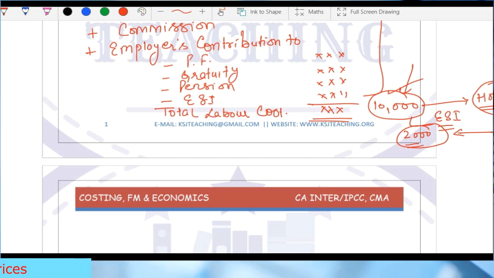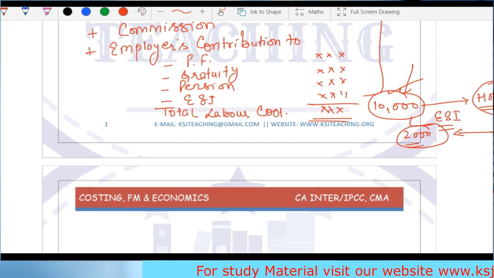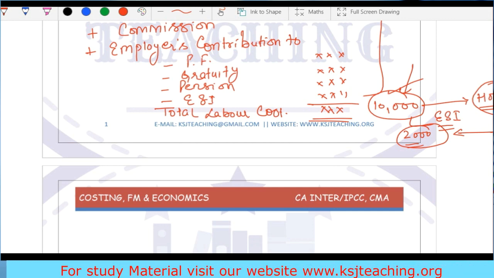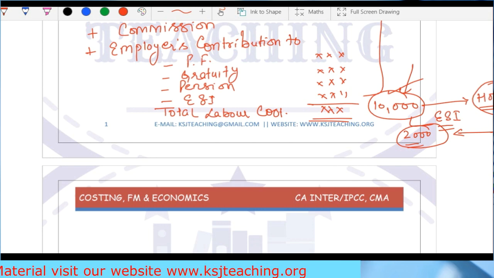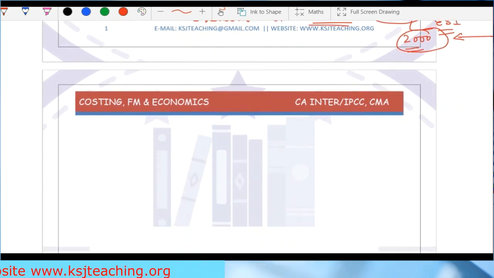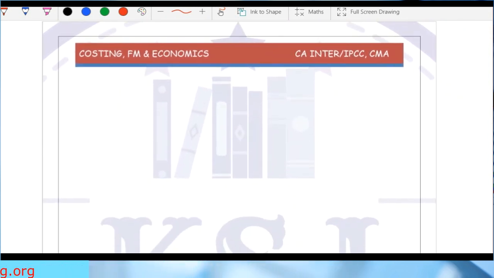If a worker is working for 8 hours or 10 hours, and I pay him 10,000 rupees for 10 hours, what is the rate per hour? You can easily tell me. So there is one concept of total labor hours.